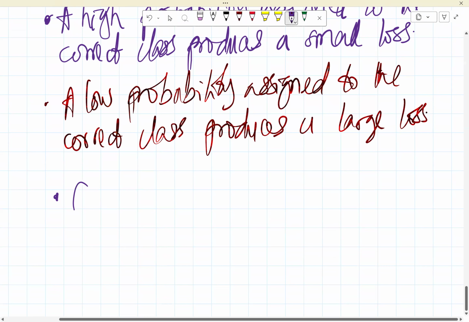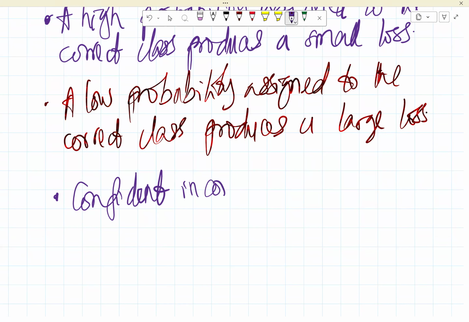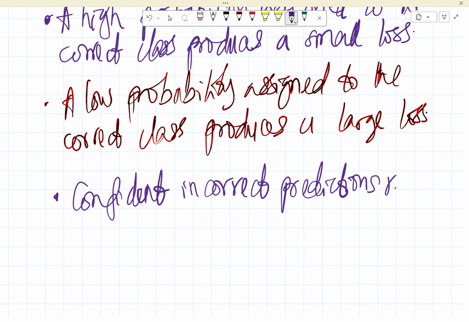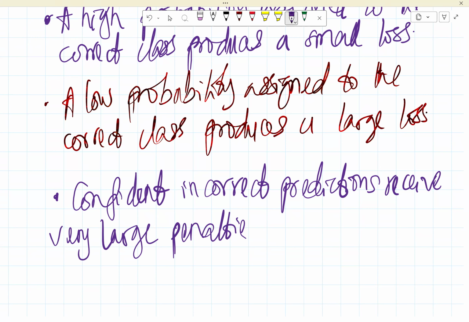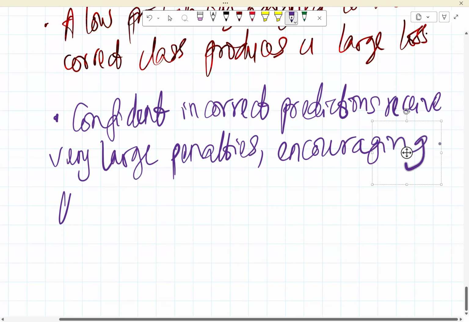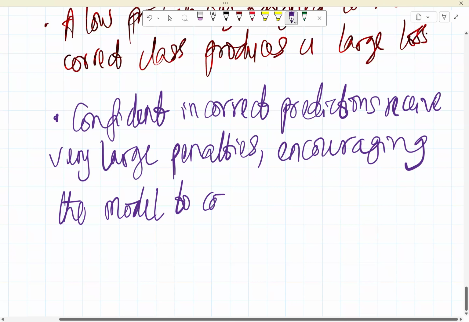Then three, confident incorrect predictions receive very large penalties, encouraging the model to correct them quickly.